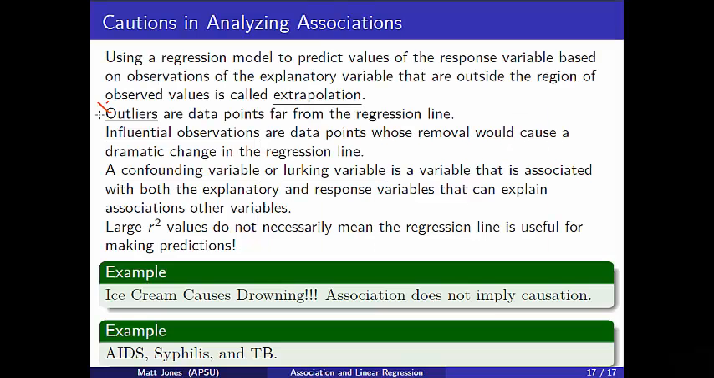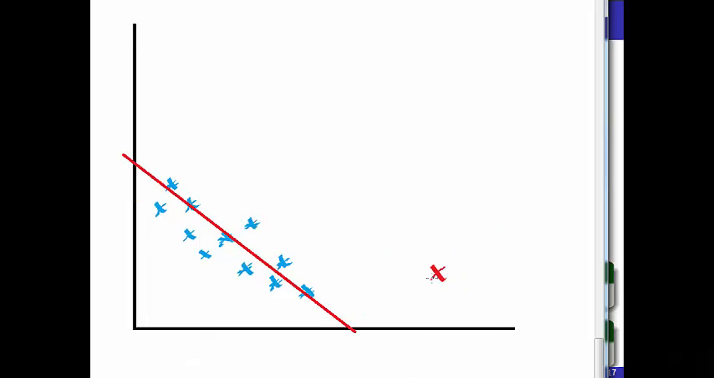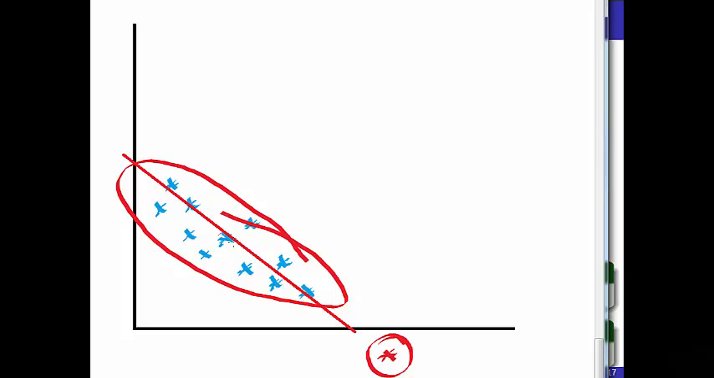Next, also watch out for outliers. Outliers are data points that are far from the regression line, or data points that are sort of far from the trend of the rest of the data. So, for example, a data point over here would be considered an outlier. A data point up here would probably be considered an outlier. However, a data point down here would probably not be considered an outlier. It is still sort of in the trend. Even though it is sort of far from the pack, it's still along that trend there.